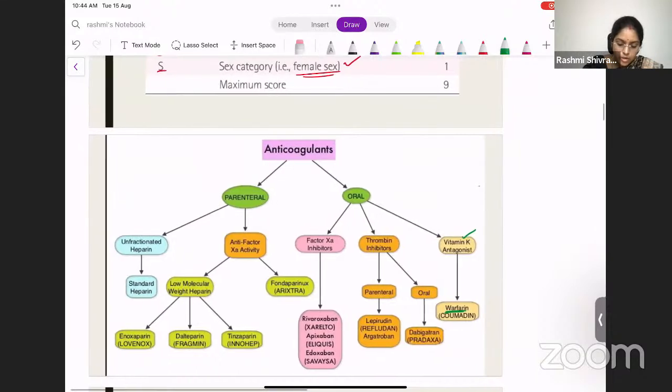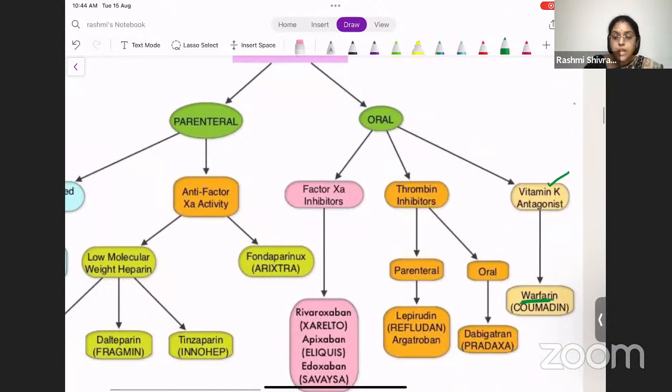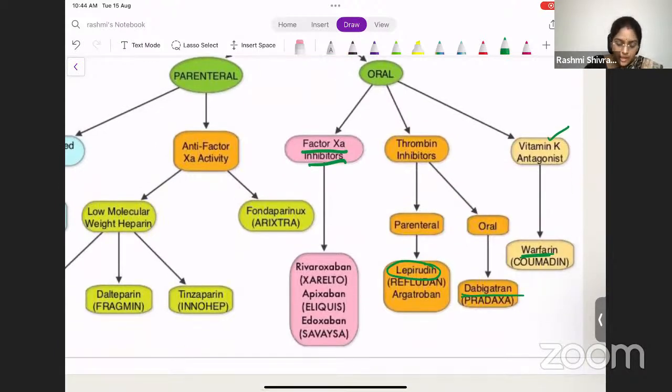The second one will be the direct thrombin inhibitors. Among that, it will be dabigatran, which we use very commonly nowadays. The parenteral one we use very, very rarely, that is lepirudin. Then comes the factor 10A inhibitors, which is rivaroxaban. In this, you have rivaroxaban, apixaban, and edoxaban. We very commonly use rivaroxaban and apixaban nowadays in India.